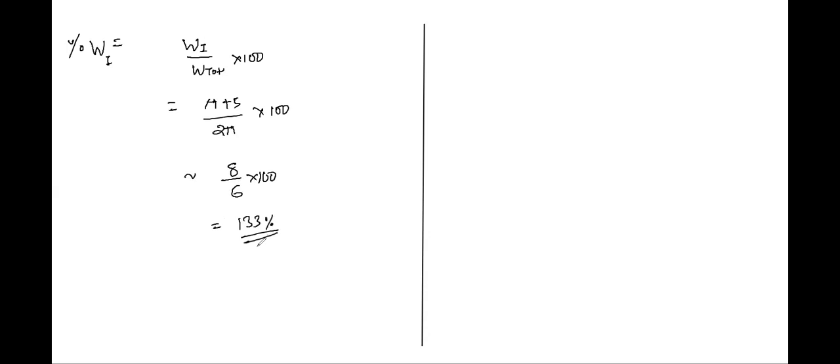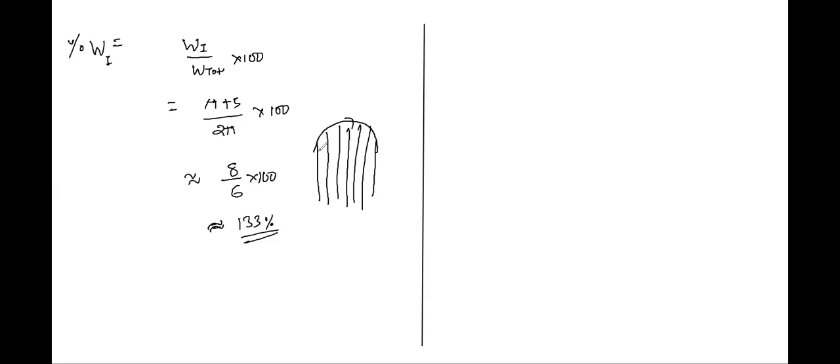Yes, sir. So this is how you have to do small approximations. This is not the exact answer. This is the approximate answer, right? So what does this tell you? This tells you that the work done for the first half of the process was actually 33% larger than the total work done in the process.